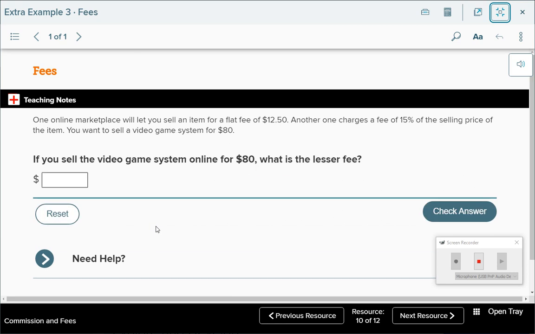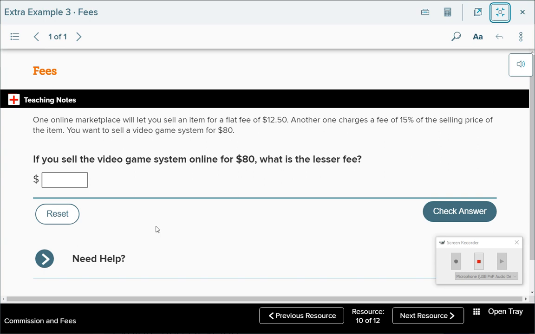Look at this one and raise your hand when you get an answer. Somebody read it to me. Savannah, read that for us. One online marketplace will let you sell an item for a flat fee of $12.50. Another one charges a fee of 15% of the selling price of the item. You want to sell a video game system for $80. If you sell the video game system online for $80, what is the lesser fee?